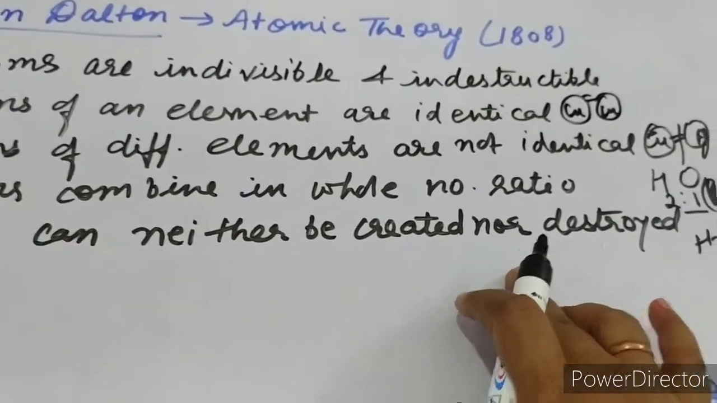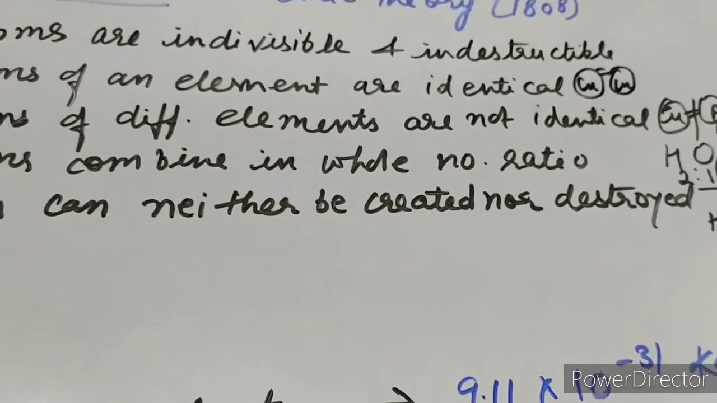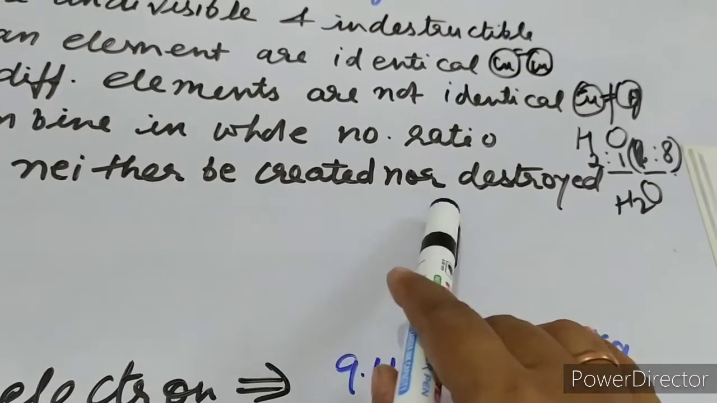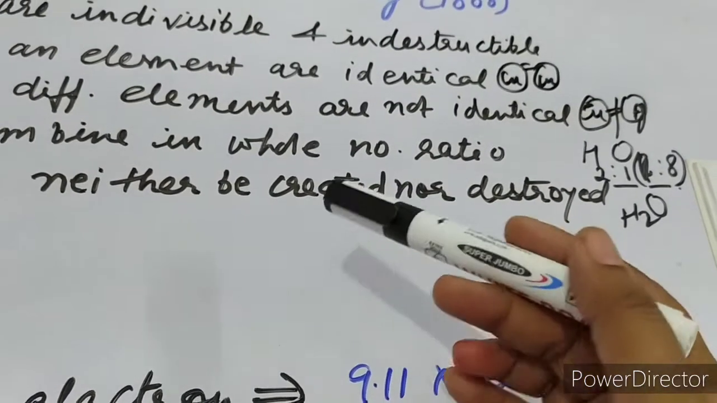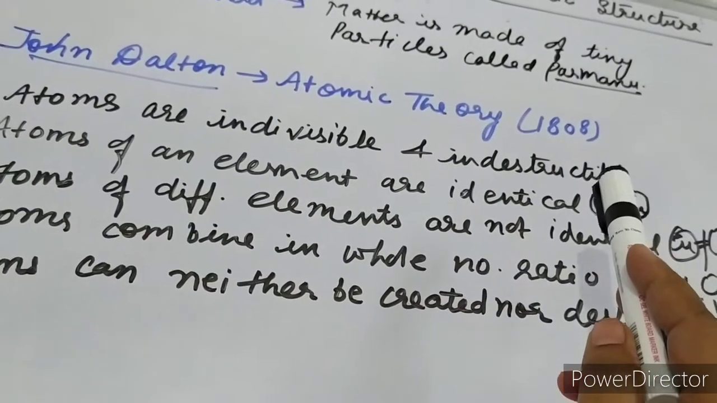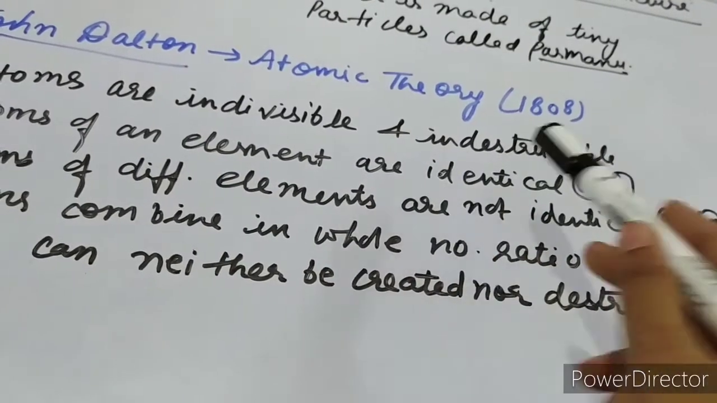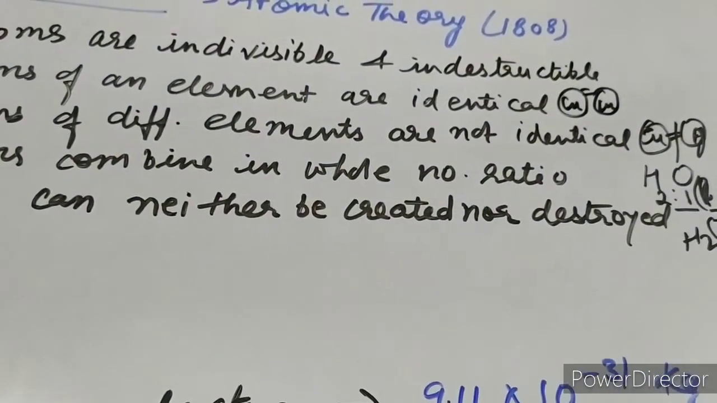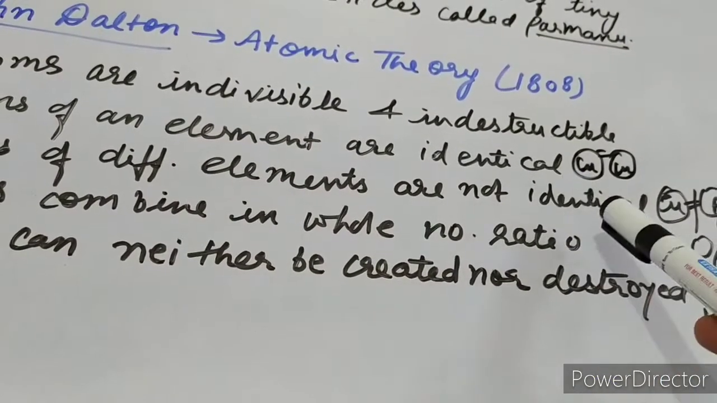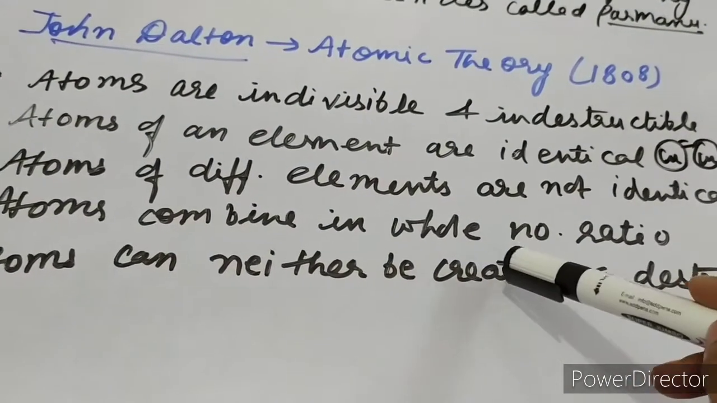Atoms can neither be created nor destroyed. You can neither create an atom nor destroy an atom. Atom is neither created nor destroyed because matter can neither be created nor destroyed. But some points are contradicted in the modern atomic theory, that atoms are divisible and you can destroy atoms, because atoms can be divided into electrons, protons and neutrons, and you can destroy them by nuclear processes like nuclear fission. And with the discovery of certain isotopes and isobars, these two points are also contradicted. That we'll deal with later in the chapter.